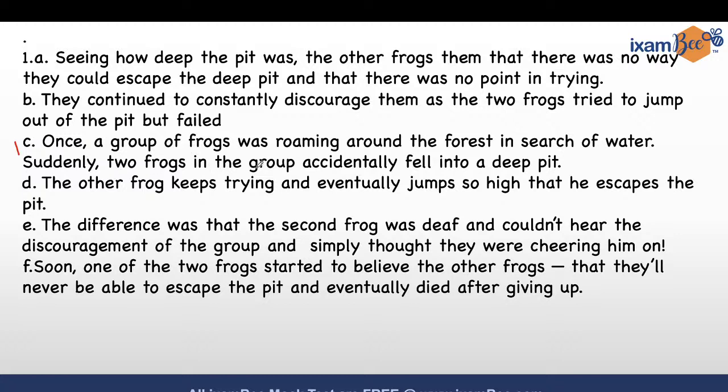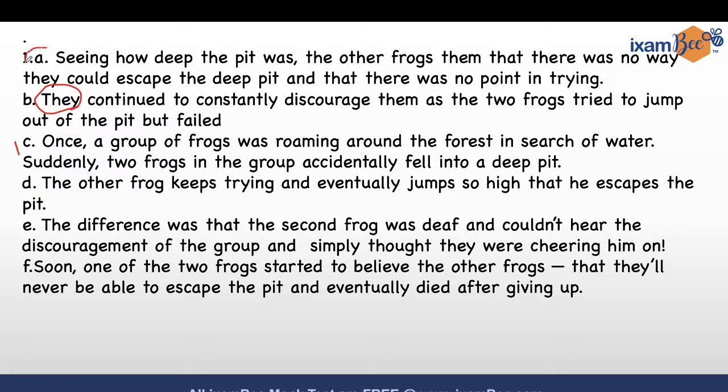Two frogs in the group suddenly accidentally fell into a deep pit. They continued. Which day are we talking about? You see, there is a confusion here. It might seem that B is the next sentence, but it's not. Don't get fooled, okay? This is a trap.